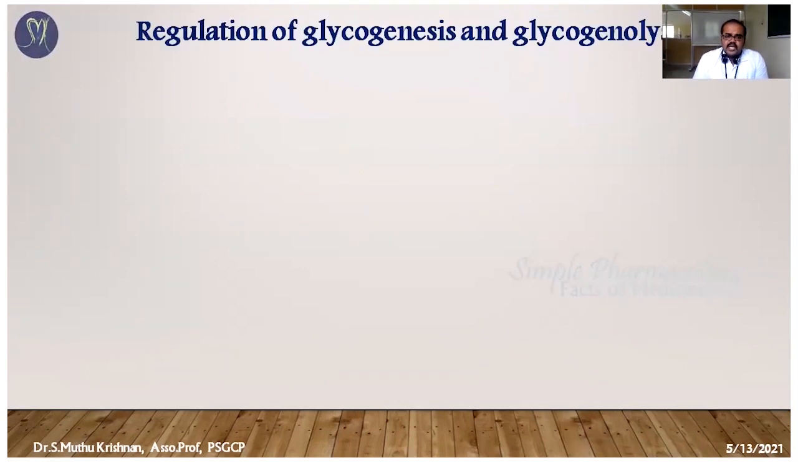The next topic is the regulation of glycogenesis and glycogenolysis. Until now we have seen in depth what glycogenesis and glycogenolysis are, pathway-wise. The next question is: what are the regulators that initiate glycogenesis or glycogenolysis? What is going to regulate these two pathways?